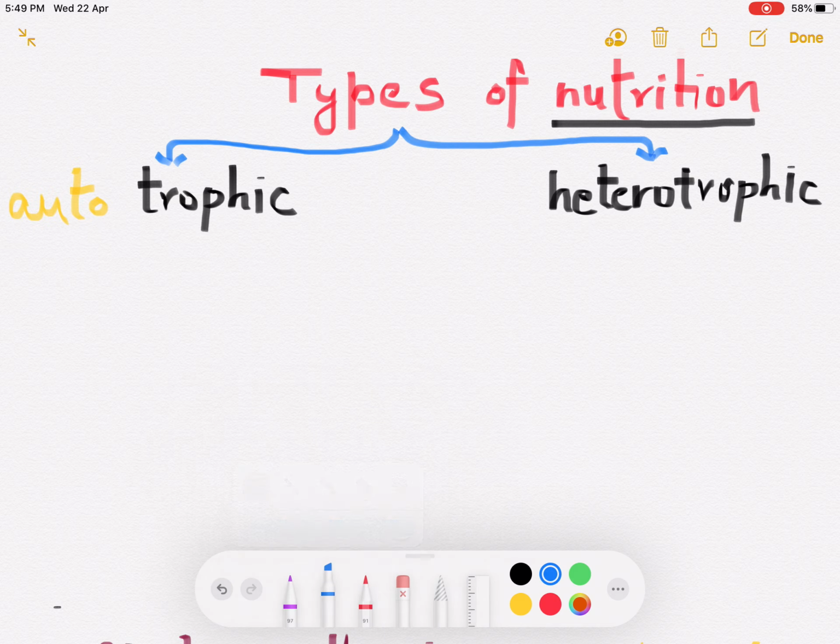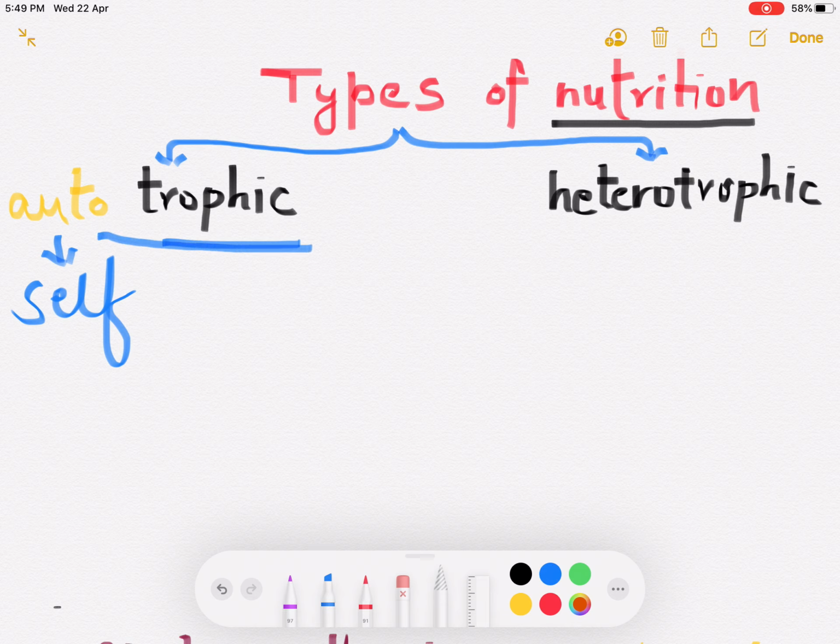Auto means self and trophic means nourishment. Organisms which can prepare their food themselves from simple substances, that is called autotrophic nutrition.